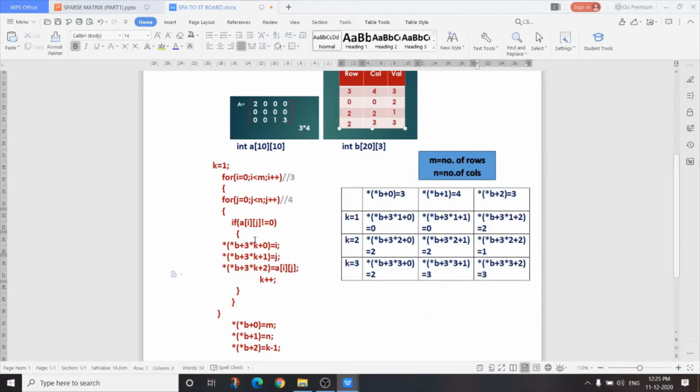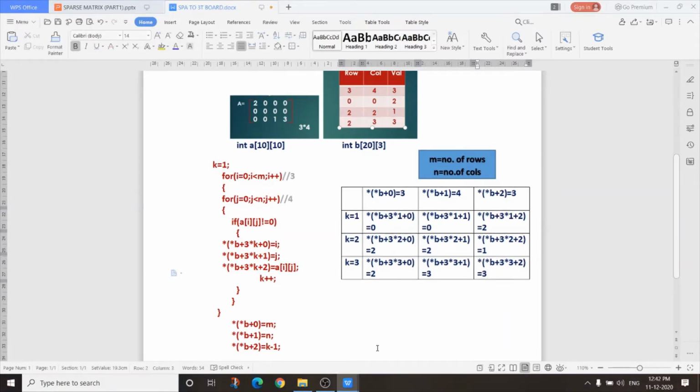Now see the coding. I declare one integer variable k and initialize it with the value 1. And I start two for loops. One is for row, another is for column. For this sparse matrix, how many rows are there? It is 3. How many columns are there? It is 4. So this for loop will execute 3 times and this for loop will execute 4 times. Now I have to check if the value is non-zero or not. If it is non-zero, then you have to store that non-zero element and also the row value and column value to this three-tuple form matrix.